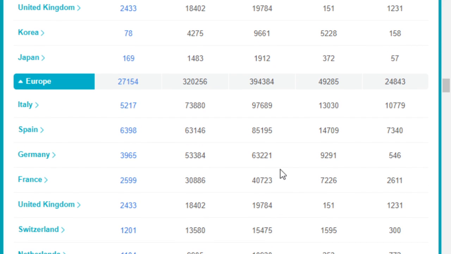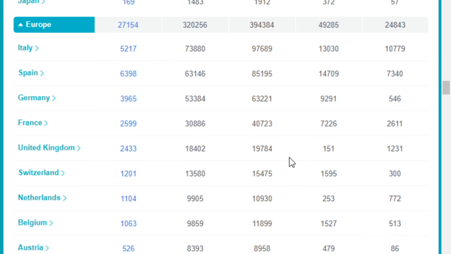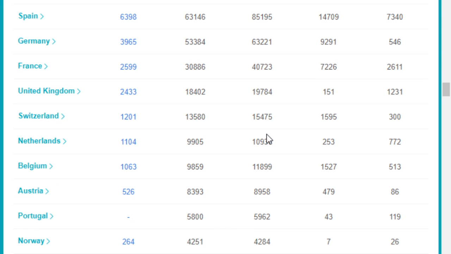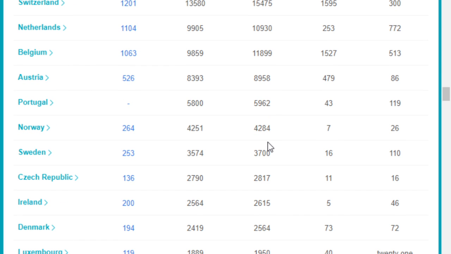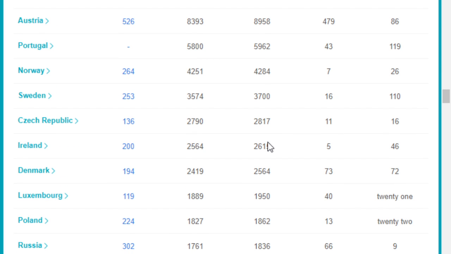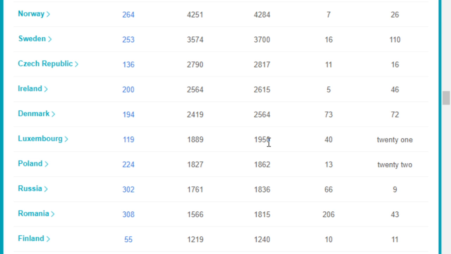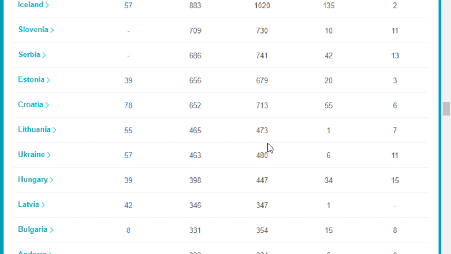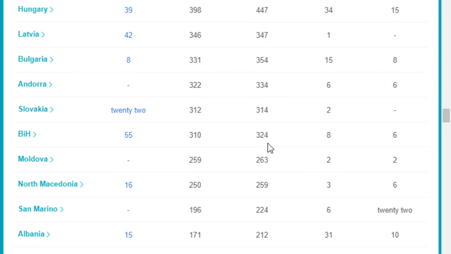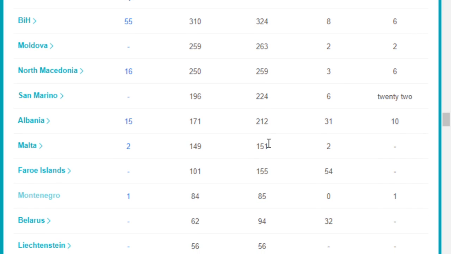Okay, let's move on to have a look at each country in different continents. Now, the first continent is Europe, because some of the countries we already read the detailed data above, so I'm not going to report the countries one by one. You can just have a look by yourself. I will just slow down this screen so that you have a chance to have a look at the data of each country. Okay, here is the data in Europe.